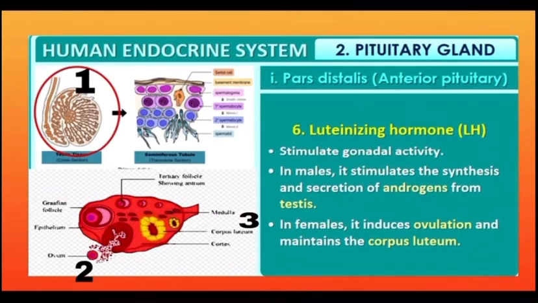In females, it induces ovulation and maintains the corpus luteum. See the lower diagram, labeling 2 is showing release of ovum or ovulation and labeling 3 is showing the corpus luteum in the ovary. These are under the control of luteinizing hormone.